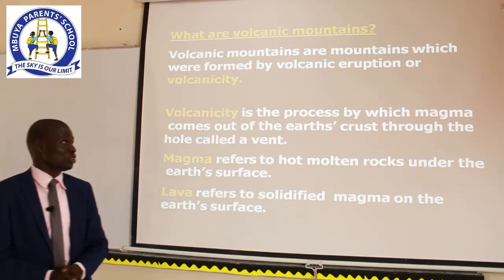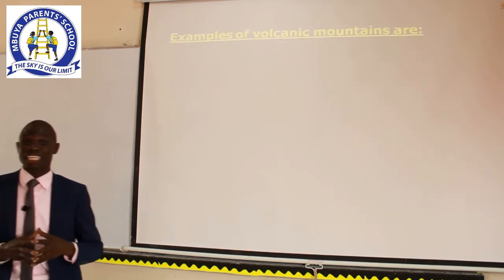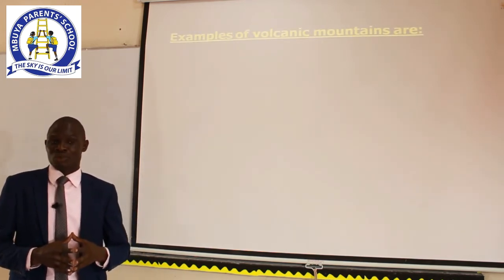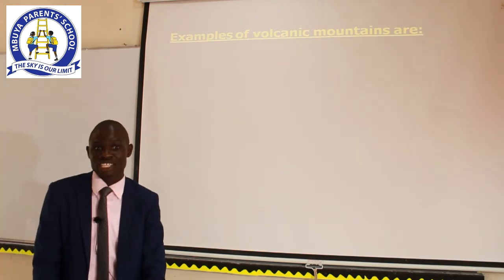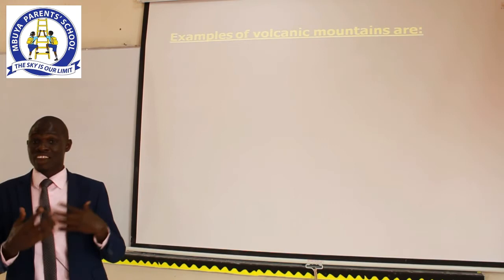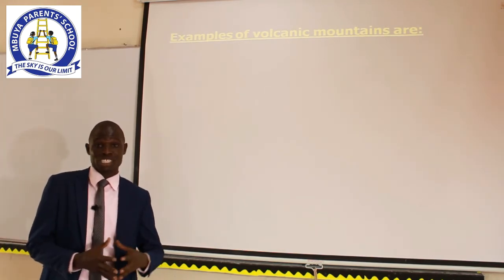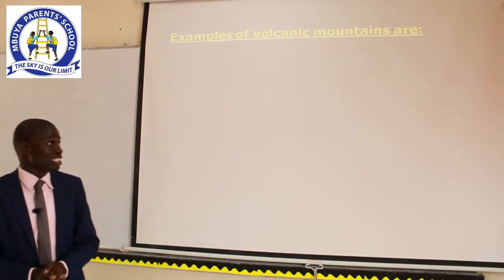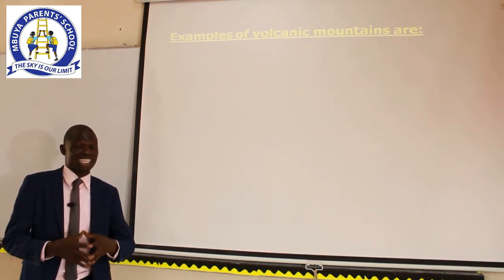Let us continue to the examples of volcanic mountains. We said that it is only Mount Rwenzori that was formed as a result of faulting. What about other mountains? Those other mountains were formed as a result of volcanicity.